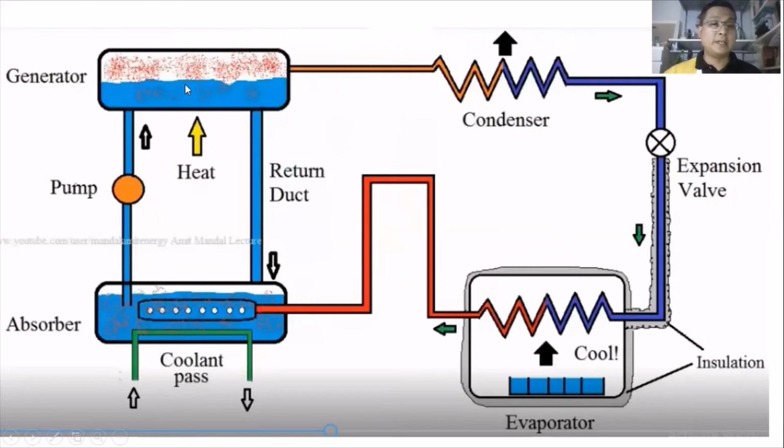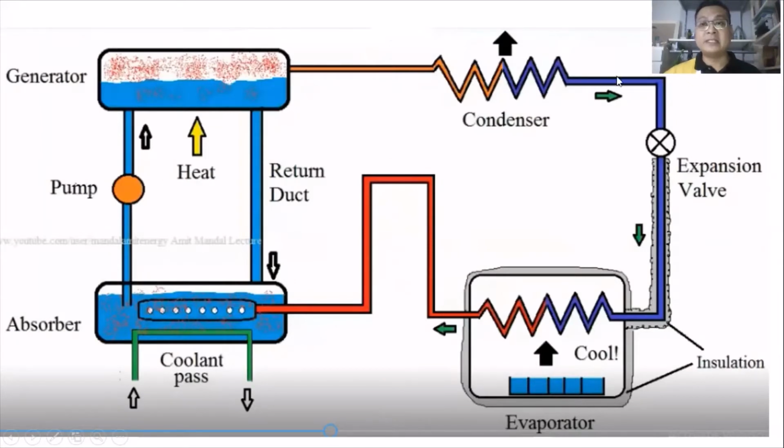The refrigerant changes into liquid, and then a small pump pumps it up to here. Then the heat produces high pressure to circulate the refrigerant into the refrigerator.